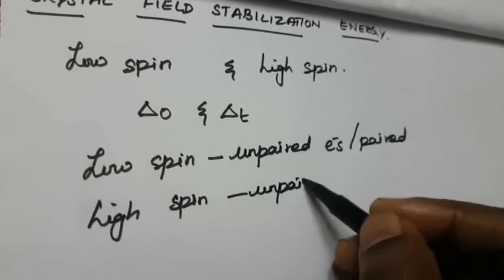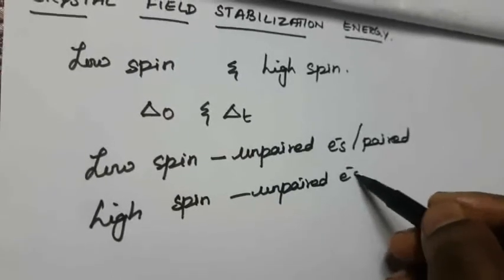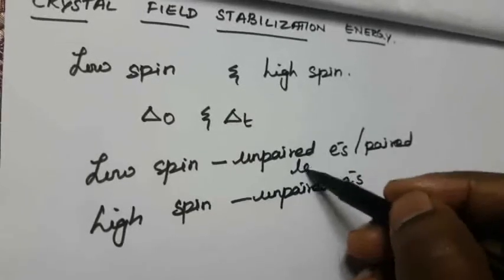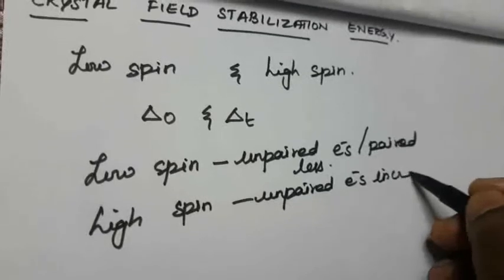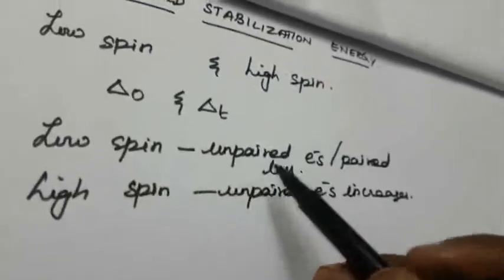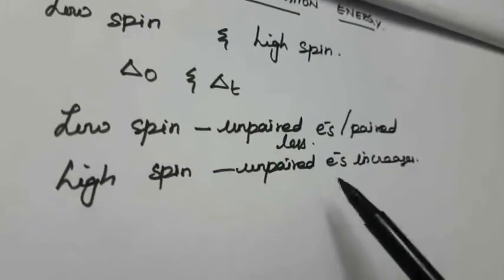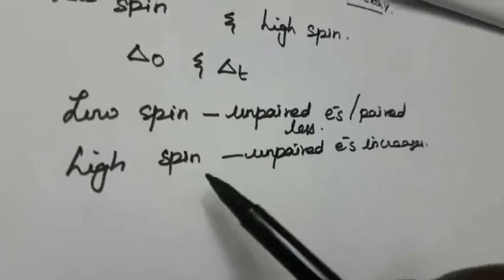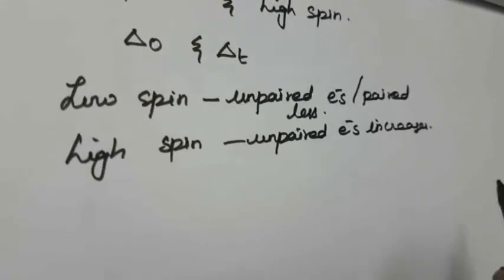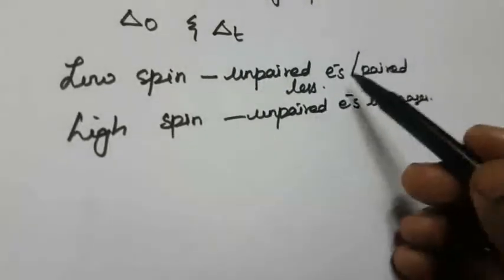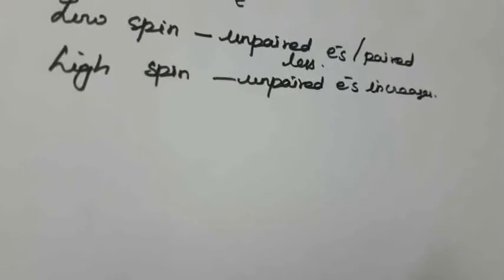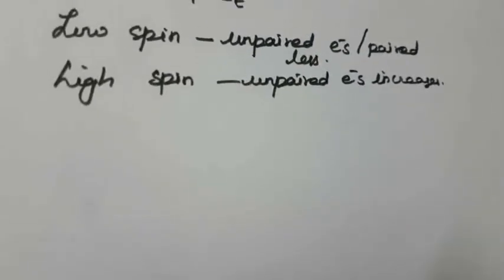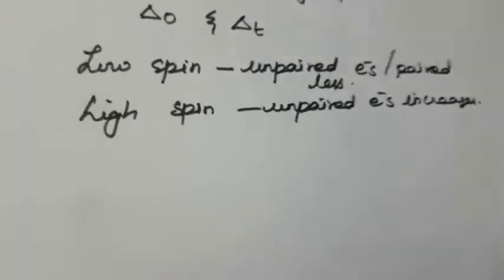This is fewer unpaired electrons. This is more unpaired electrons. Fewer unpaired electrons means low spin. Unpaired electrons increasing means high spin. So here low spin means paired electrons, high spin means unpaired electrons. So according to this crystal field stabilization energy, that is how it gives the preference, which one is strong and which one is weak.